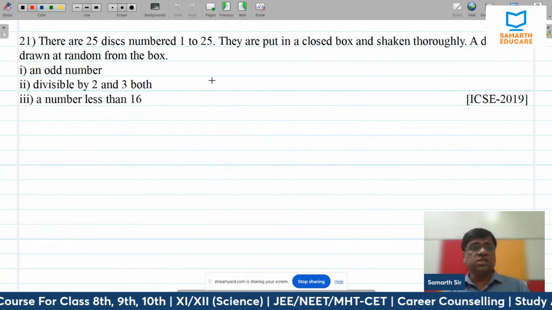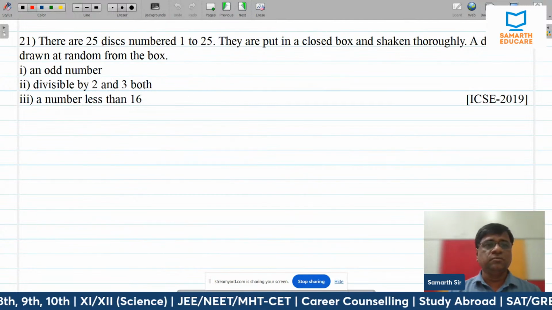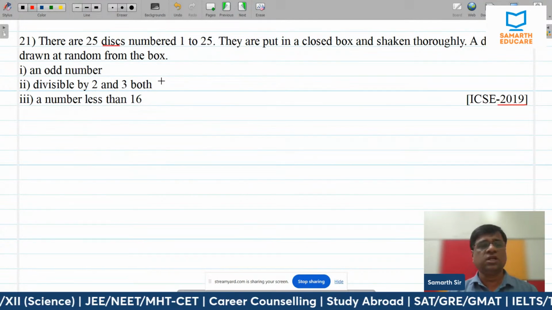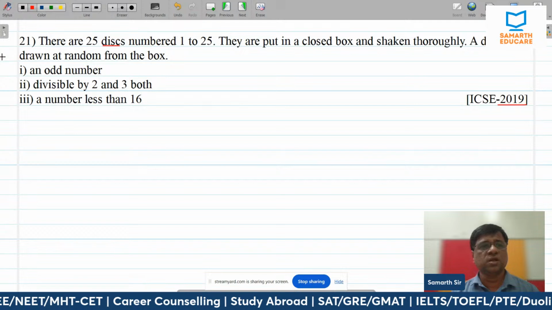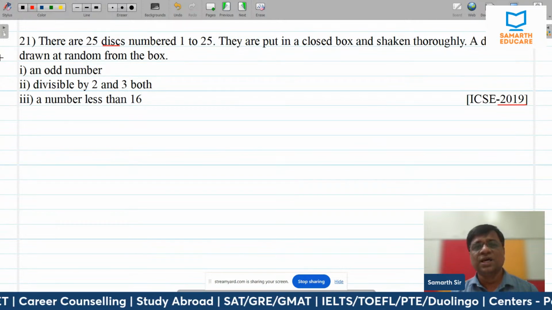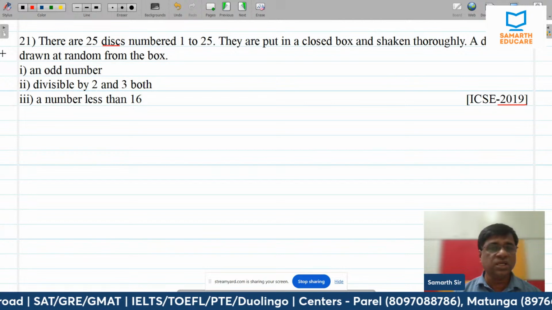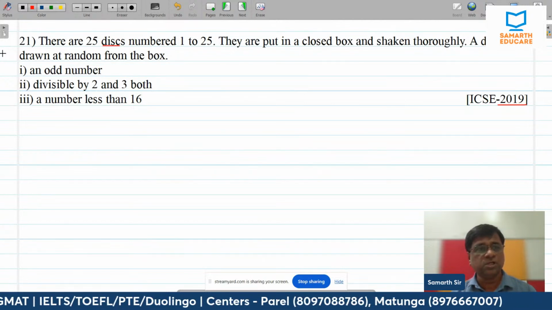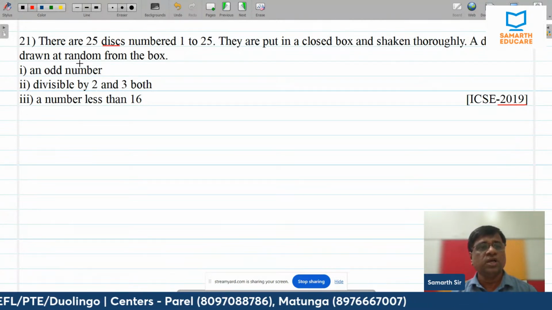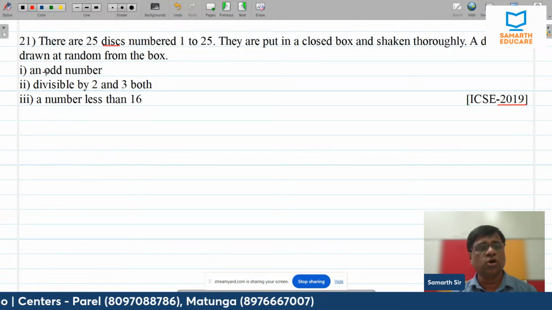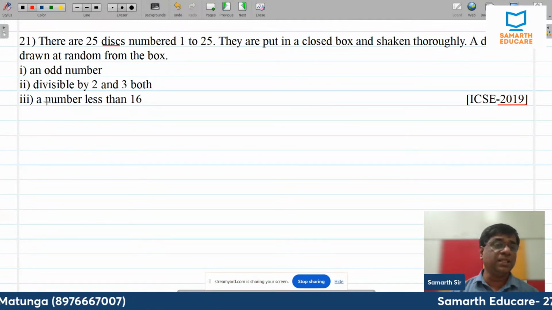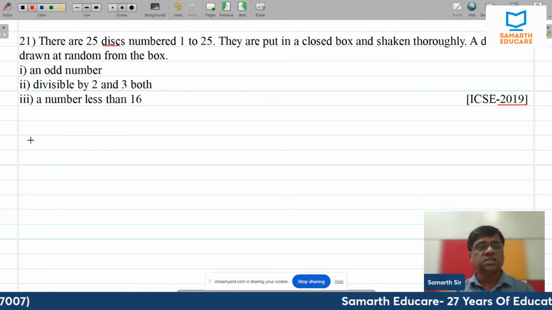बस स्टोरी चेंज की है, कार्ड के बदले अभी डिस्क लेके आए, right? This is ICSE 2019 question. There are 25 discs numbered from 1 to 25. They are put in a closed box and shaken thoroughly. Shaken thoroughly मतलब shuffle किया है for random experiment purpose. A disc is drawn at random. Find the probability that the number from the box is an odd number, divisible by 2 and 3 both, and a number less than 16.